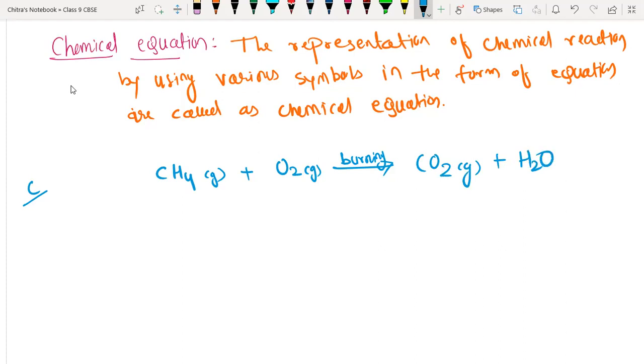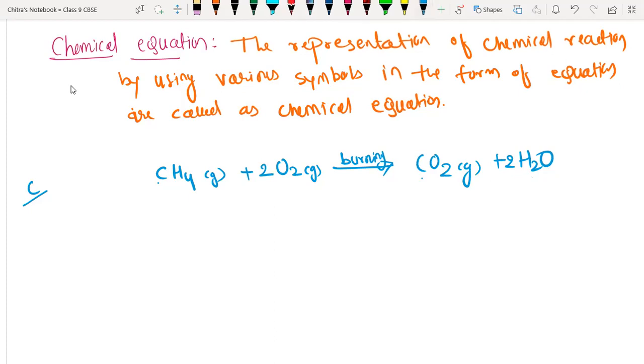Here we have 4 hydrogens, so we will have 2 H2O. Now we have to balance the chemical reaction. We have 1 carbon on the reactant side, and on the product side also 1. Hydrogens on the reactant side are 4, and on the product side also 4. Oxygen on the product side is 2 plus 2, that is 4, so here we have to multiply O2 by coefficient 2. Now the reaction is balanced.